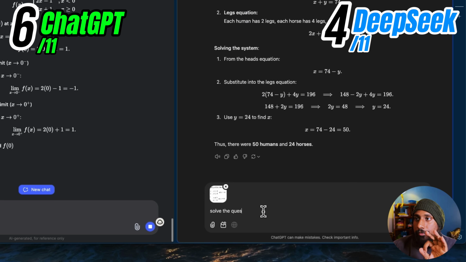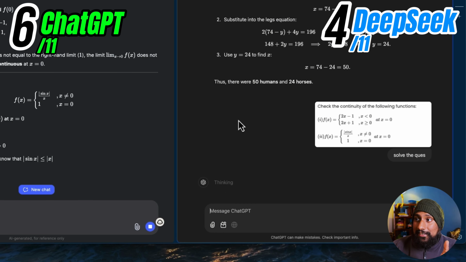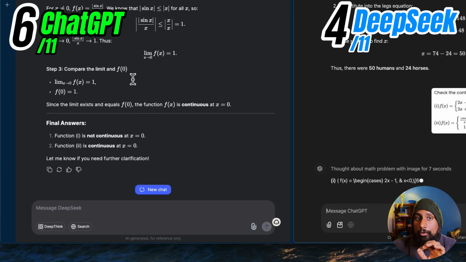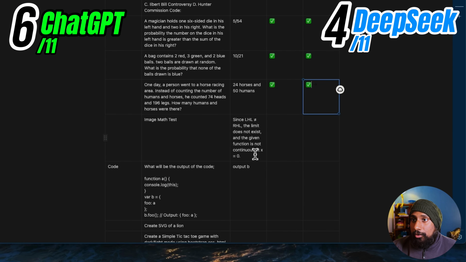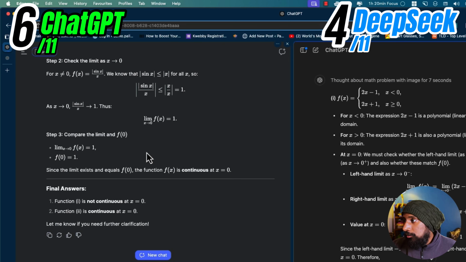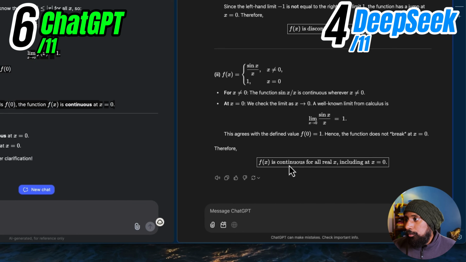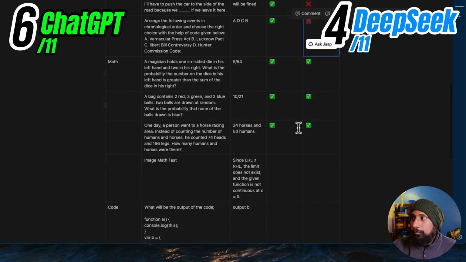The first one is not continuous, which is correct, and the answer for both is not continuous. The second one says it's continuous at x equals 0. No, the answer is that it is not continuous. At x is equal to 0, DeepSeek has given that it is continuous. So for the second equation it says continuous. I don't think it is. It's actually not continuous. ChatGPT has also given a discontinuity at x equals 0. Okay, so both are incorrect here. So you cannot rely on both for the calculus based questions here.